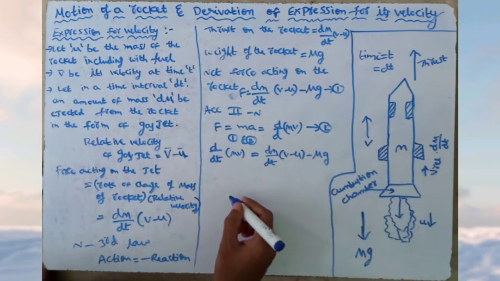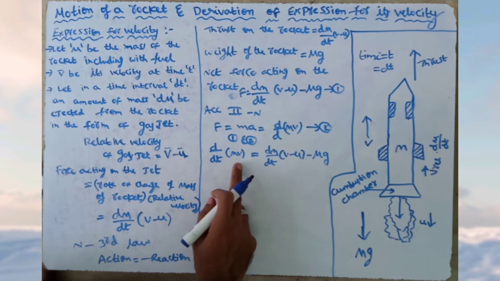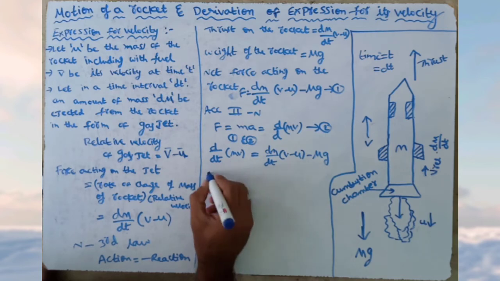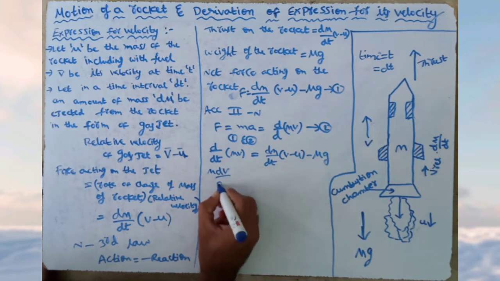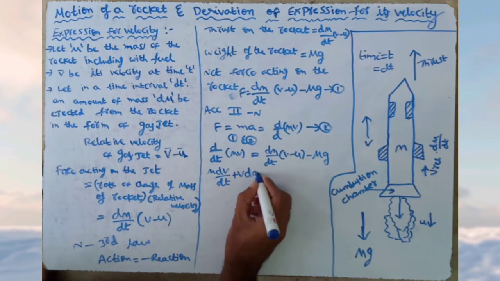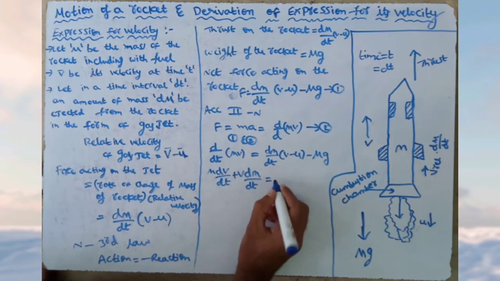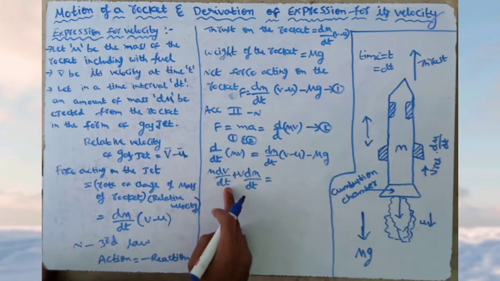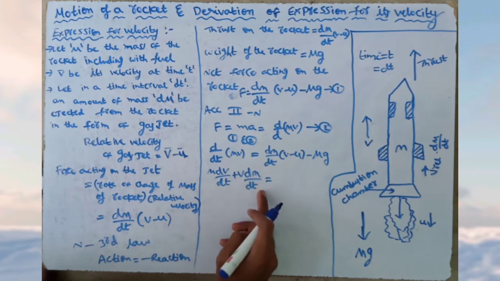Now we are going to differentiate here. This is in u into v form, so m into dv by dt plus v into dm by dt.